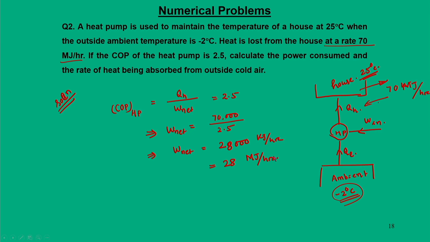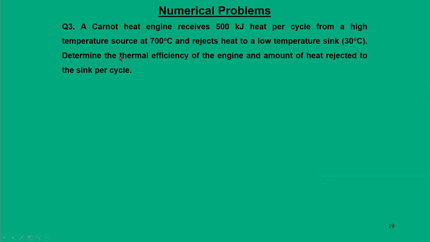And then you have to find out what is QL. So, QL is nothing but QH minus W net. So, this is 42 megajoule per hour. Here we have not been given any kind of reversible nature, so the temperature has no role in solving the problem. But in the next problem we will talk about a Carnot heat engine, where temperature will have some significance.